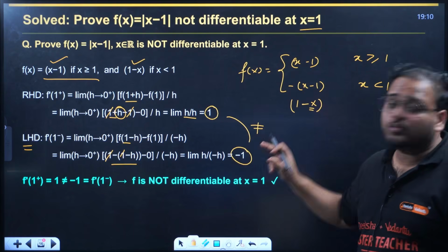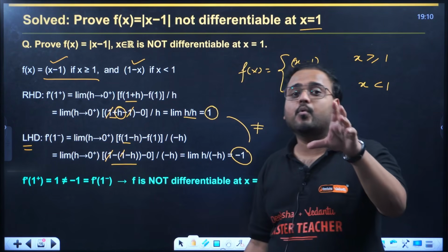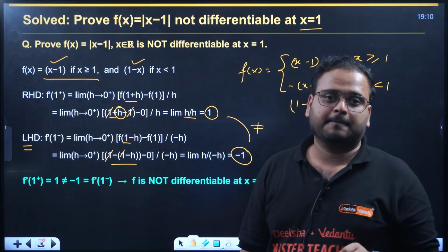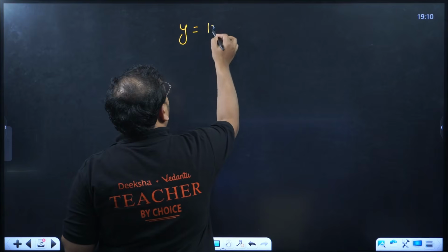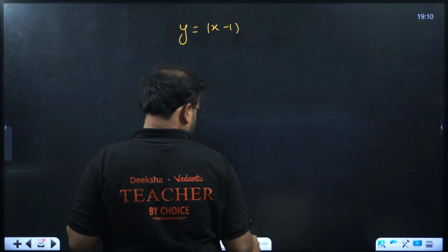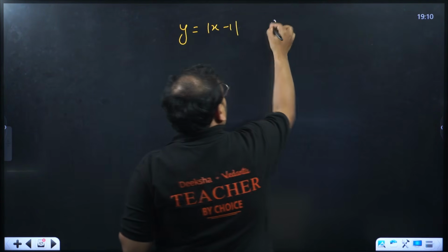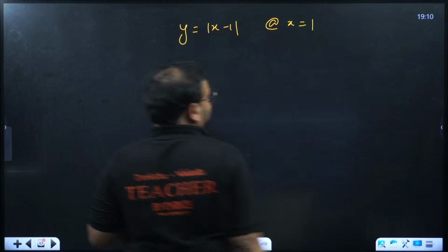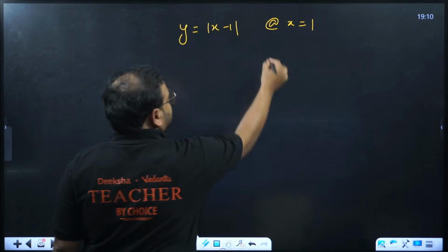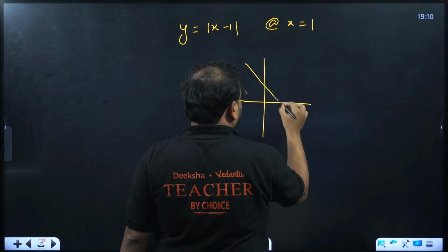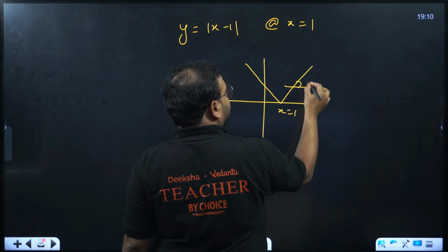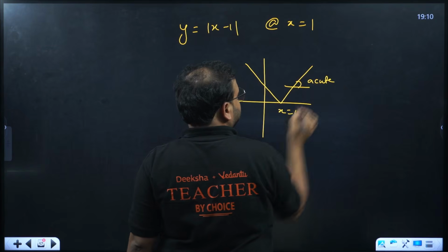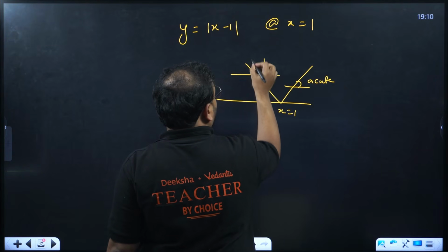This is what you have to do if it is coming for a board's subjective question. If the same question comes in the graphical method, what is the question given to us? y equal to mod of x minus 1 at the point x equals 1. Draw the graph. Look at the graph. This is the graph. After 1, what is the slope? Acute angle. Before 1, what is the slope?